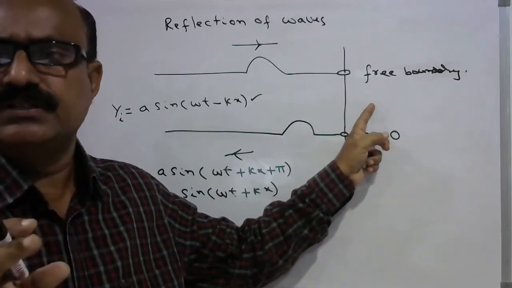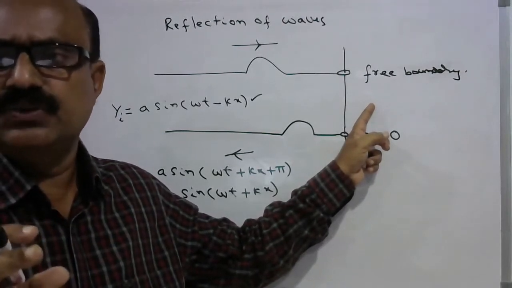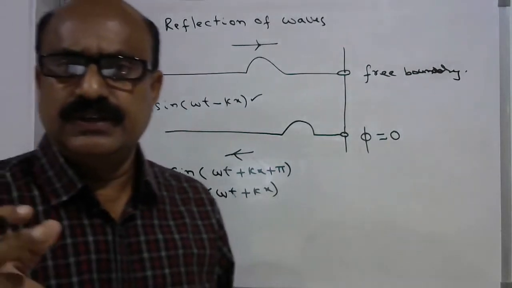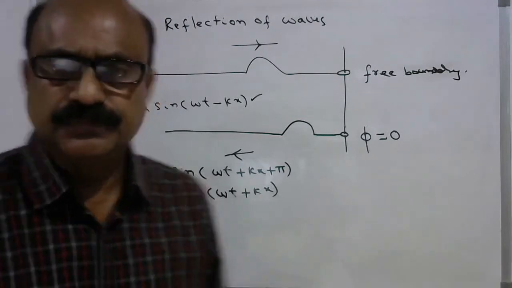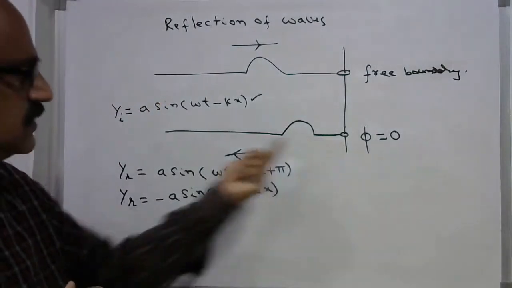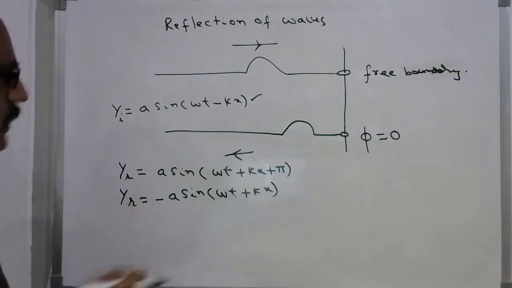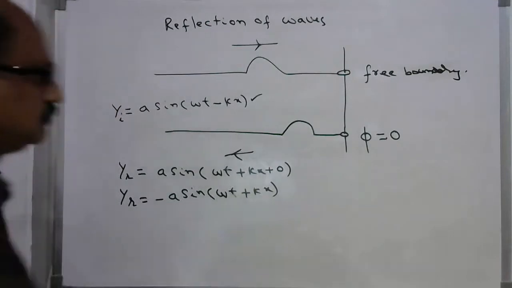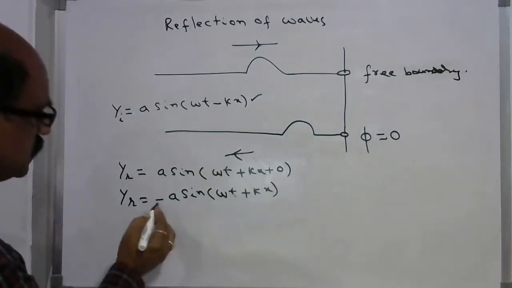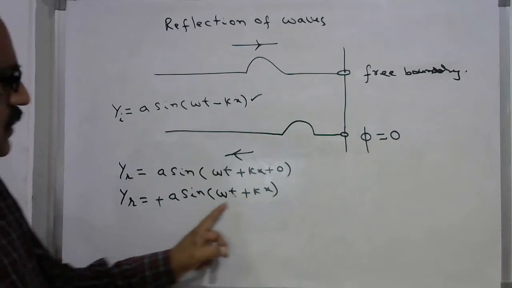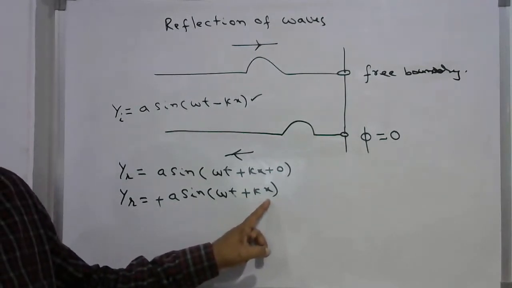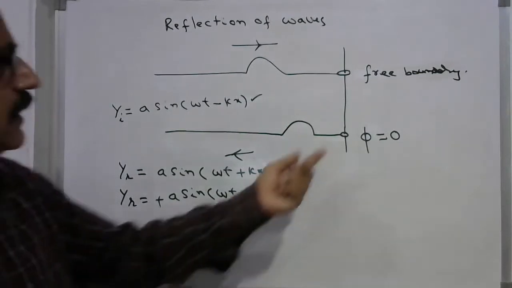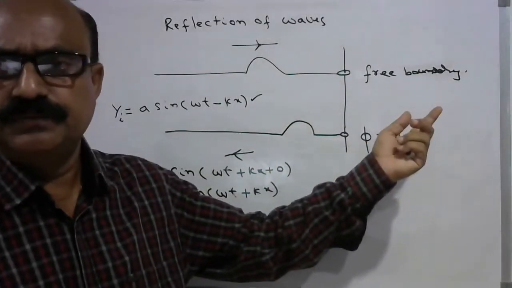So a rarer medium can be considered equivalent to a free boundary, and a denser medium can be considered as a rigid boundary. So in this case, the wave is coming back with a phase angle of 0. So now this will become a sine omega t plus kx only. So this is the reflected wave from the free boundary.